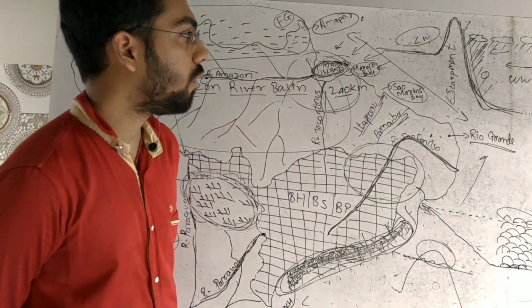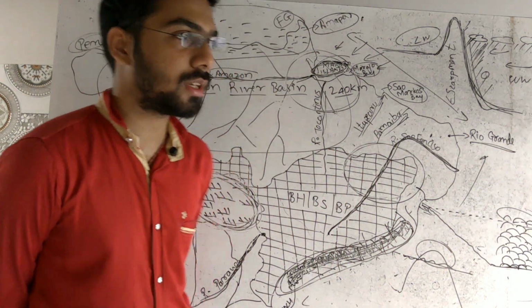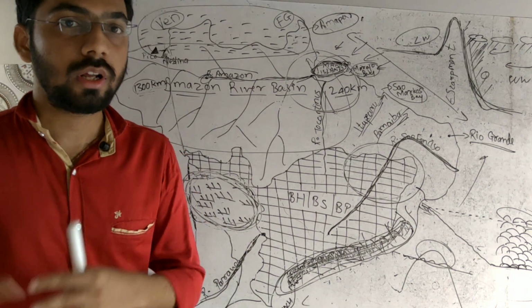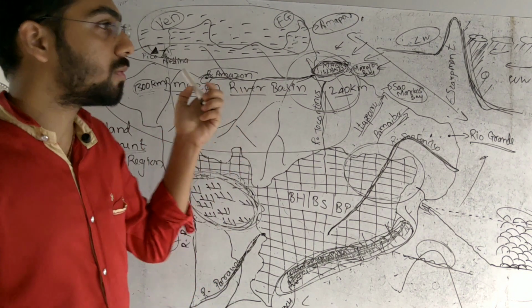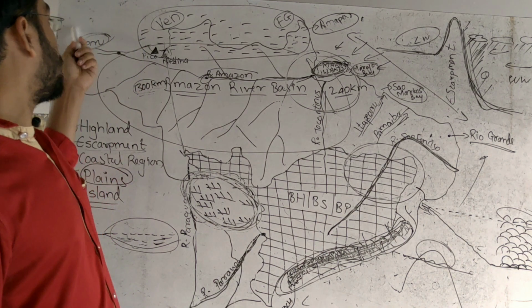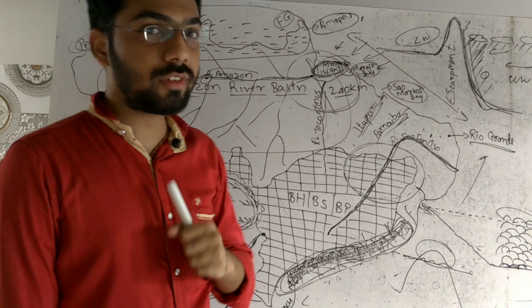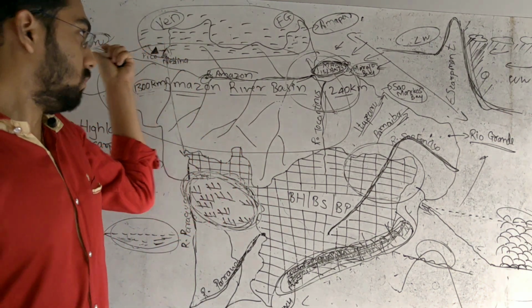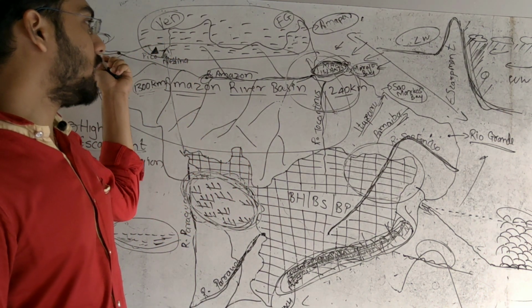So first we will see the Amazon river basin. Amazon river collects the headwater. Headwater means what? Starting point. It collects the headwater from the Andes mountain in Peru. Andes mountain is somewhere here. Peru is a neighboring country of Brazil. It is collecting the headwater from the Andes mountain in Peru.